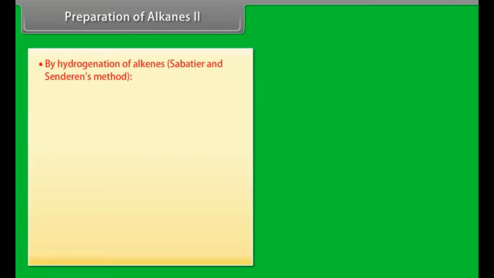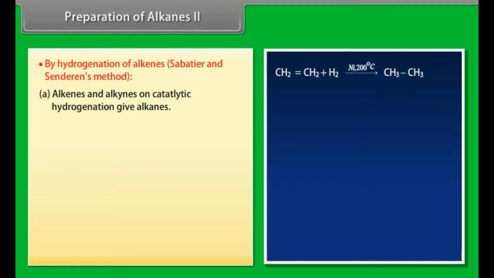Preparation of alkanes, part 2. By hydrogenation of alkenes: Sabatier and Senderens' method. Alkenes and alkynes on catalytic hydrogenation give alkanes.